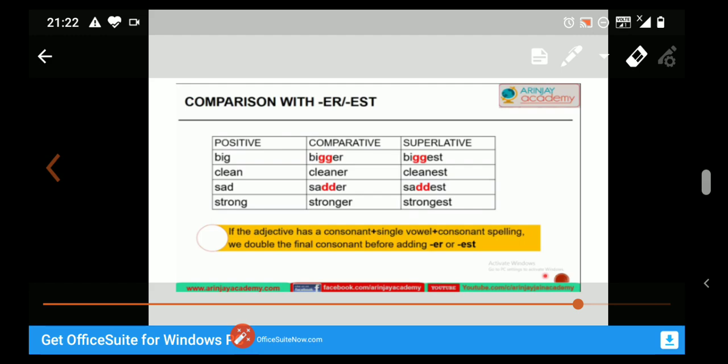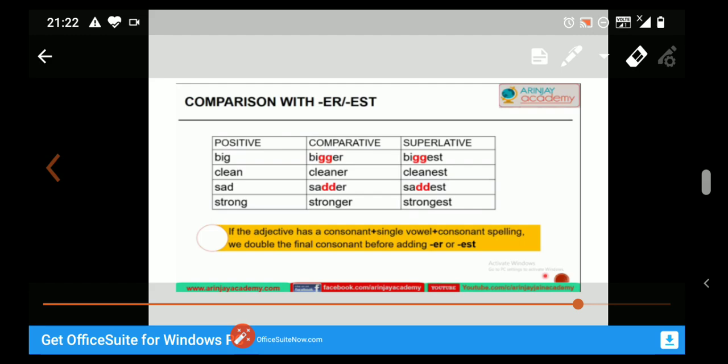So students, always remember, if the adjective has a consonant, in the example big, B is a consonant, then a single vowel I, and again a consonant G in the spelling, we double the final consonant before adding ER or EST. Always remember this.